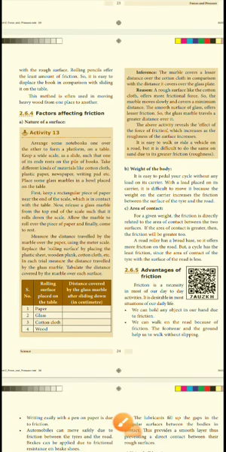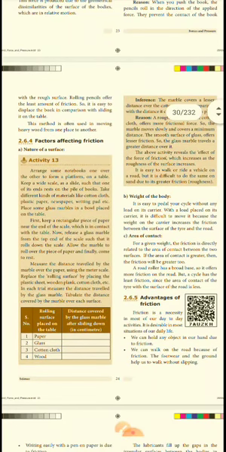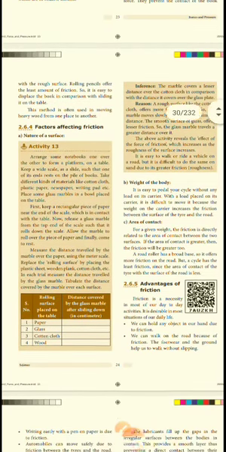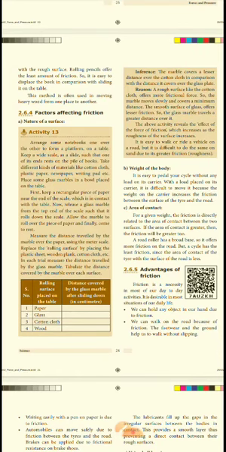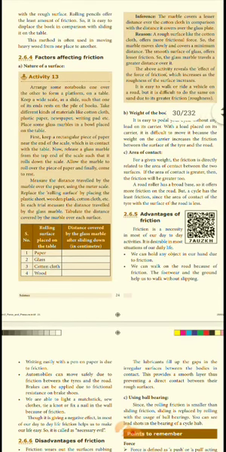Afternoon students. Today we will see the factors affecting friction. We already studied what friction is, the origin of friction, and the types of friction. Today, what are the factors affecting friction? In that, first we will see the nature of a surface. The surface is very important.